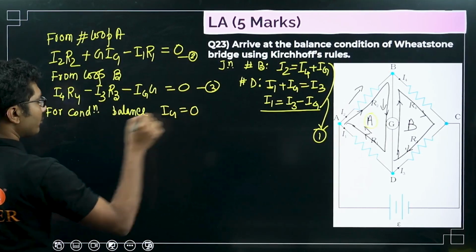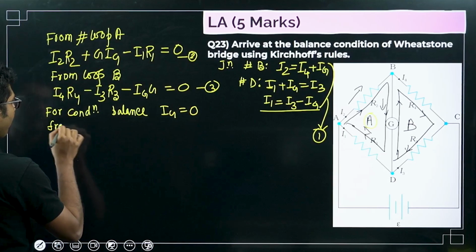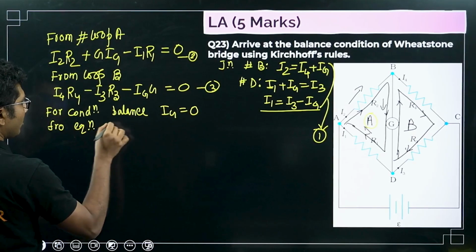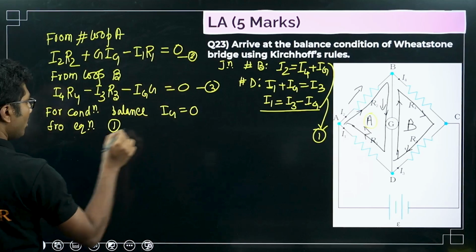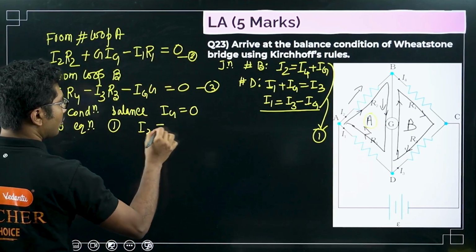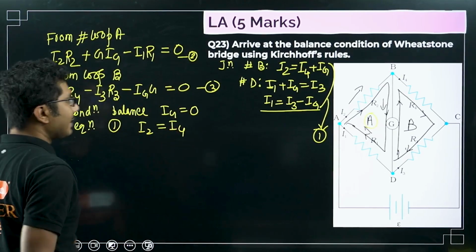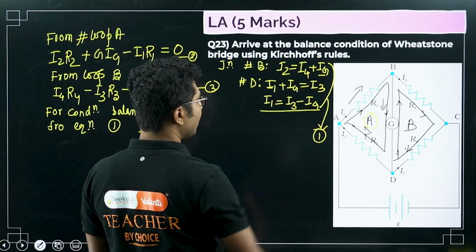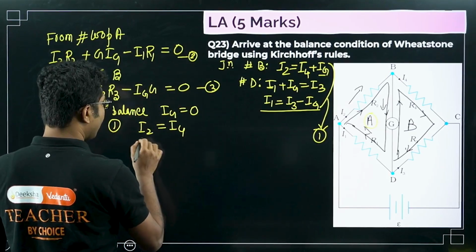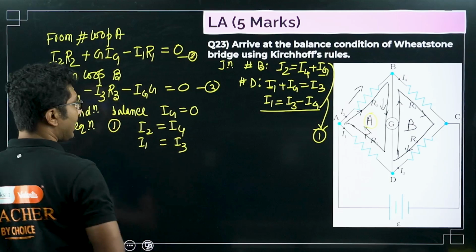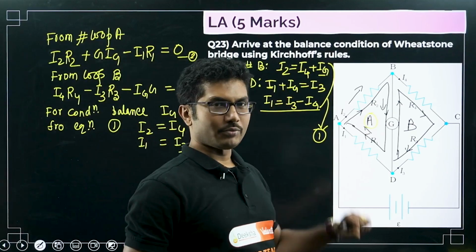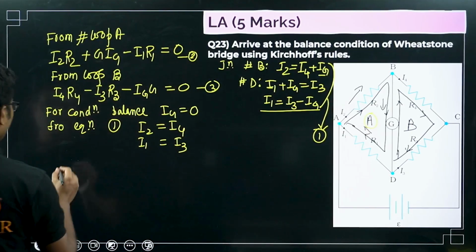Ig equals to 0. Then from equation 1, what we get? I2 equals to I4, right? So this is the first. Ig is 0 and I1 equals to I3, right? These two we get from equation 1. From equation 2,